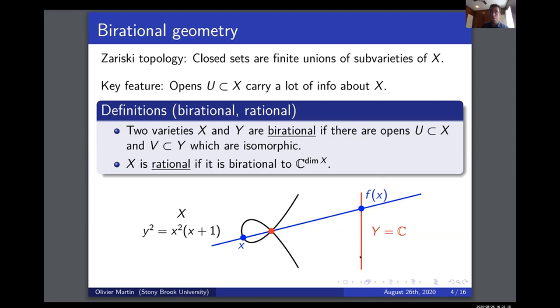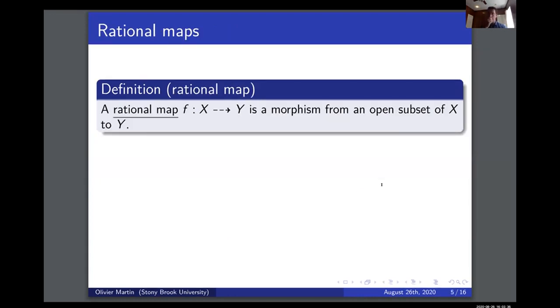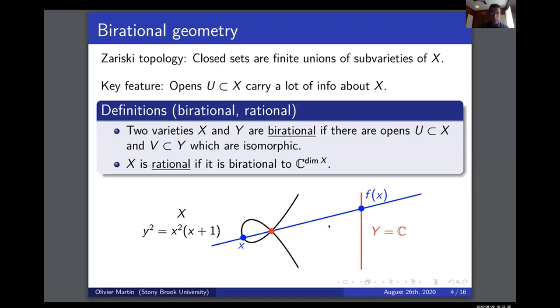to, well, actually not quite the complement of the red point, because the way I defined it, I have to be a little careful. No, that's fine, sorry. This one is fine. So it goes from the complement of the red point to the line on the right, and this is going to be an isomorphism between an open set on the left and an open set on the right. All right, so this example that I gave you shows that it's interesting to consider maps that are